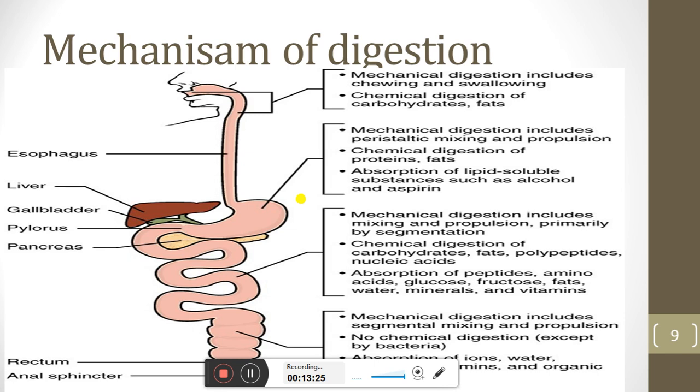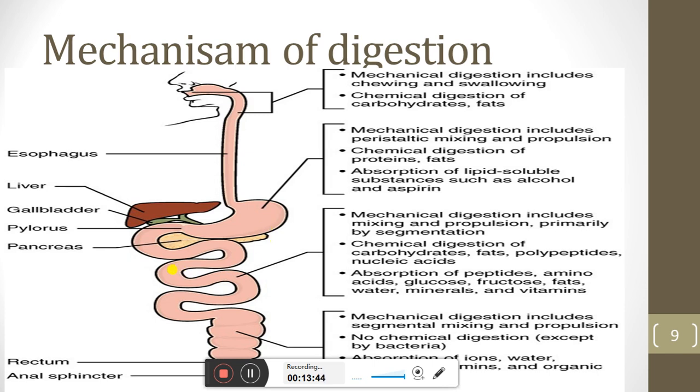So at the level of the stomach the peristaltic movement is the mechanical digestion. And the chemical digestion of protein and fat takes place here, along with absorption of lipid soluble substances such as alcohol and aspirin.